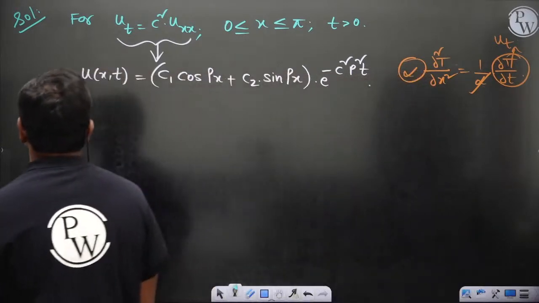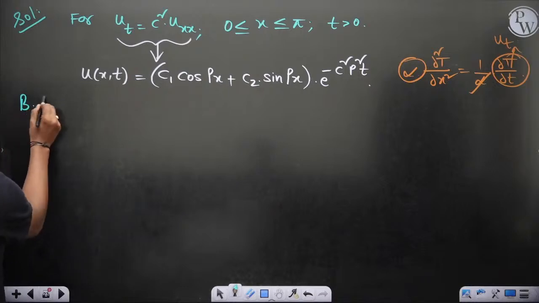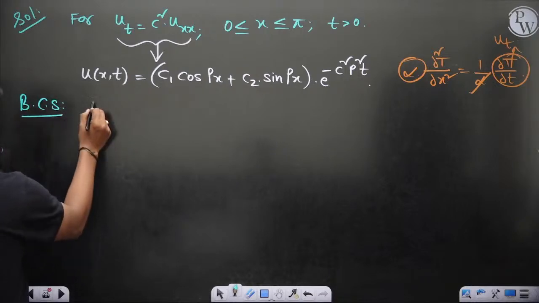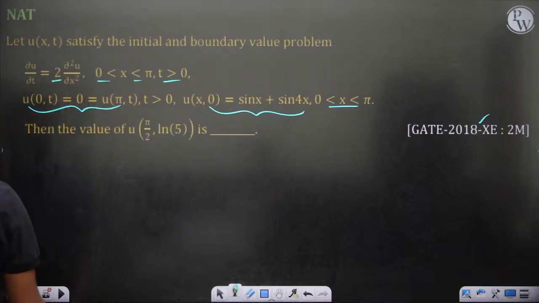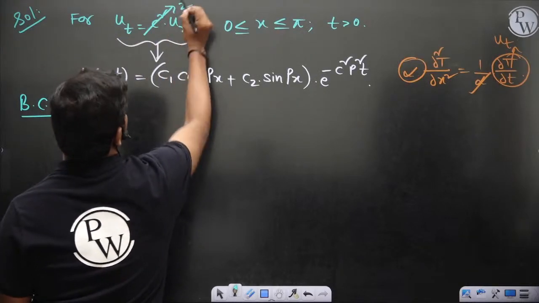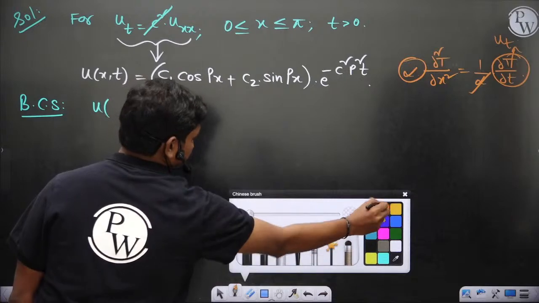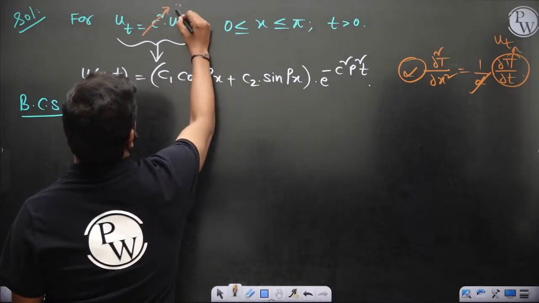So first let us see the boundary conditions. The c square value is 2 first of all, so let's replace c square with 2.